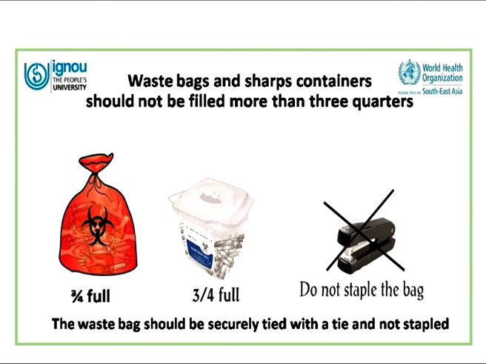All the waste bags and sharp containers should never be filled more than 3/4, and after they are filled 3/4, they should be securely tied with a tie and never stapled, because if they are stapled we can tear the waste bag. For example, this is a waste bag made of non-chlorinated plastic, and if we staple it, it is likely to be torn.